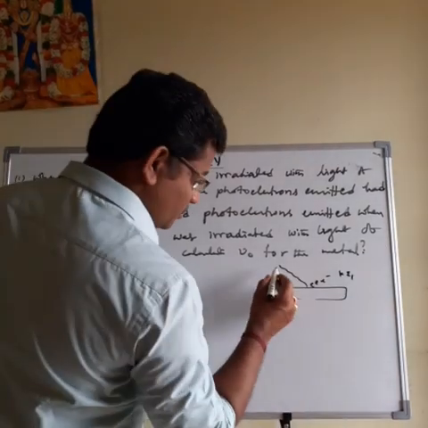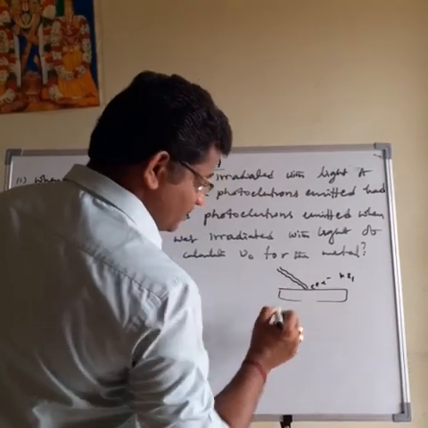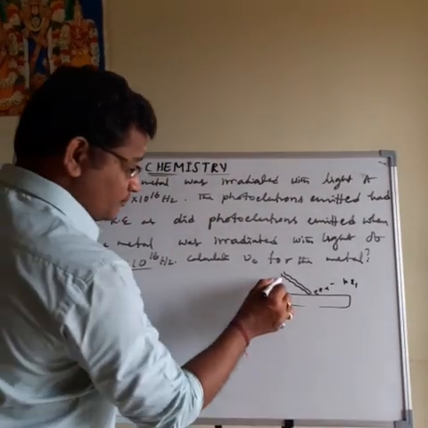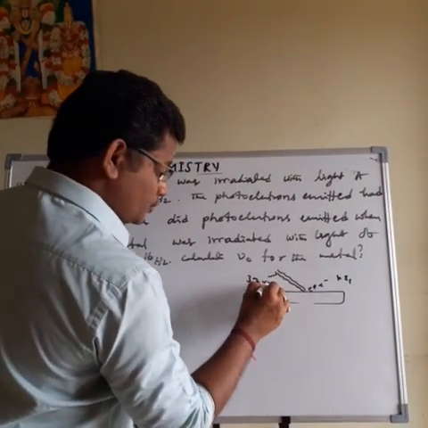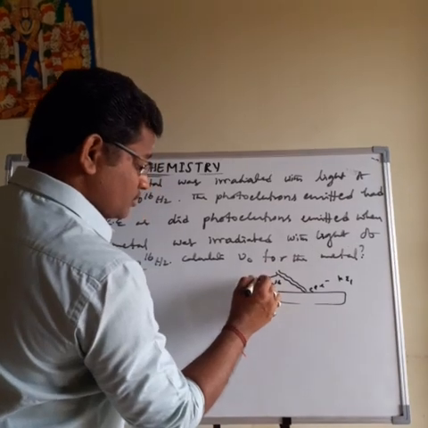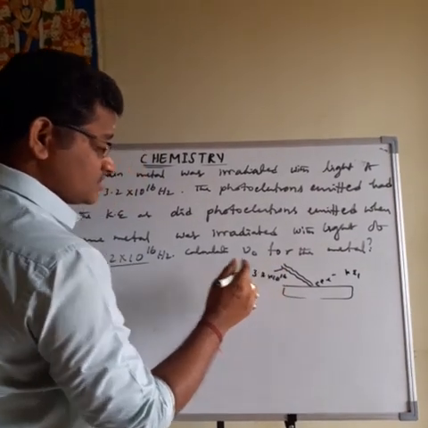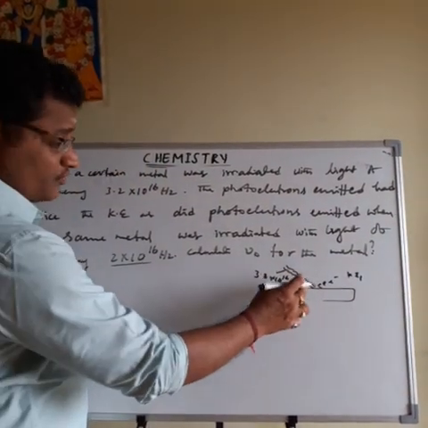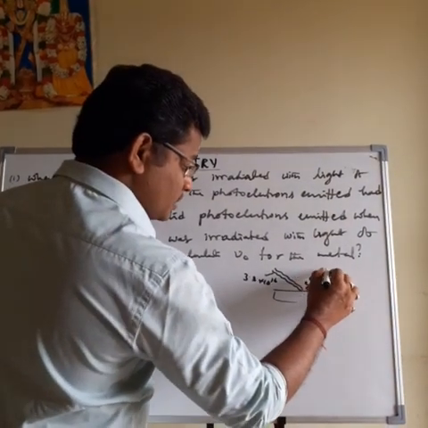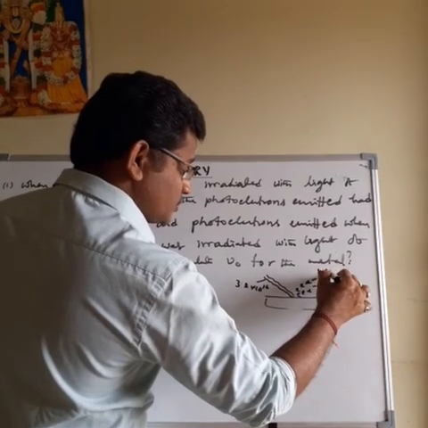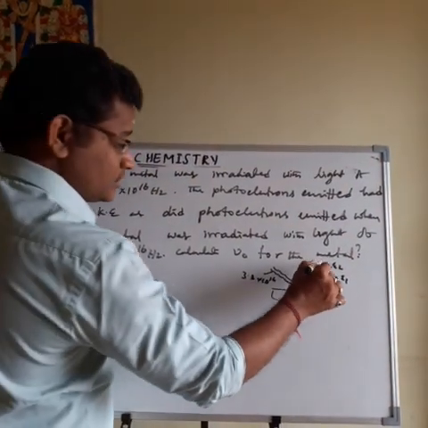Next, on the same metal, we are sending the second light, having the frequency 3.2 x 10^16 Hz. This second frequency of light falls on the metal surface. Then electrons are again emitted. The emitted electron kinetic energy is twice the first one.